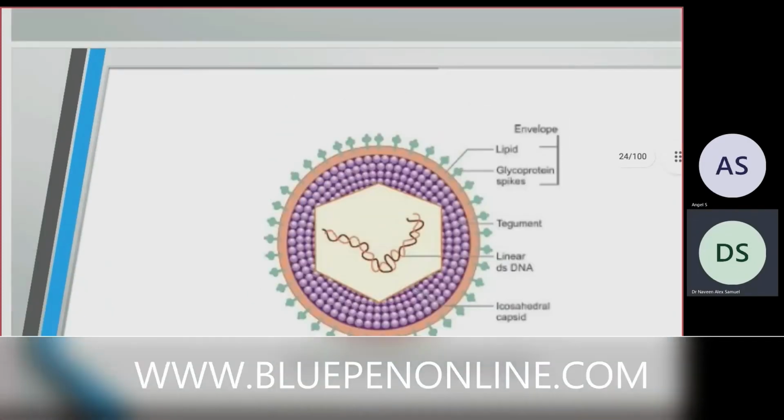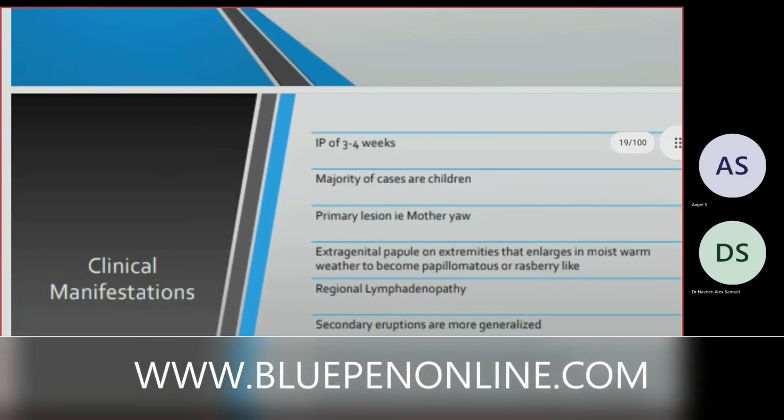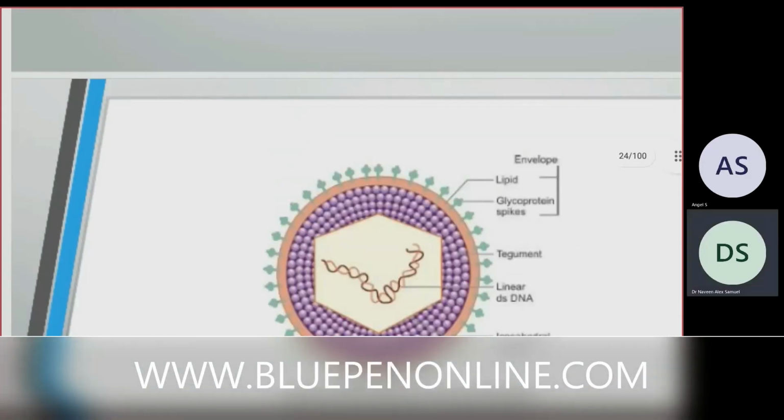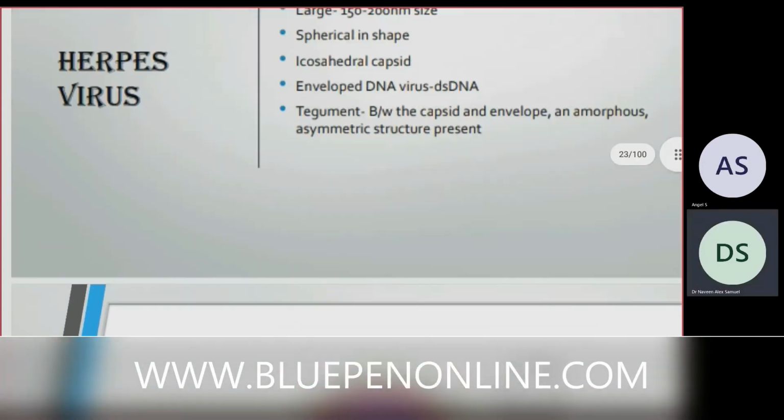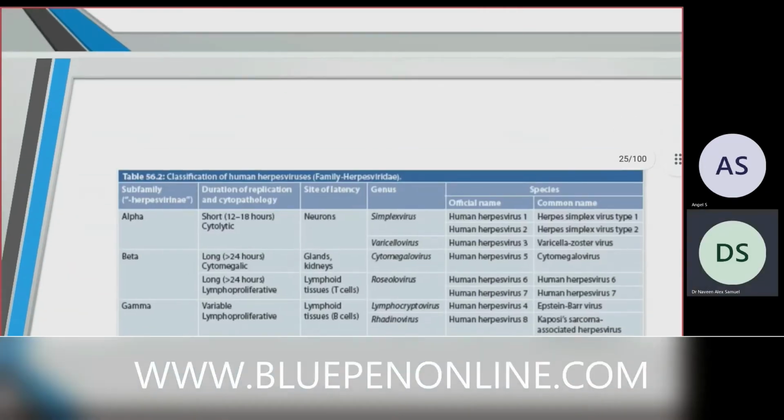I'll show you. This is the virus. It's spherical in shape with an icosahedral capsid. Between the capsid and the envelope, there is an amorphous layer. This layer is called tegument. So now I'll come to the different types of herpes virus.